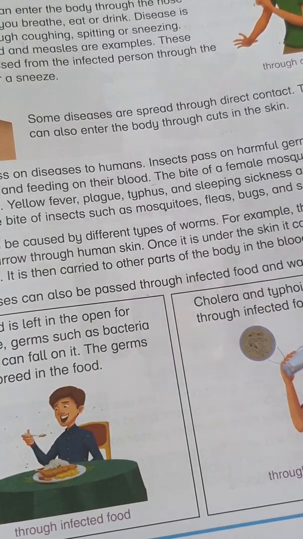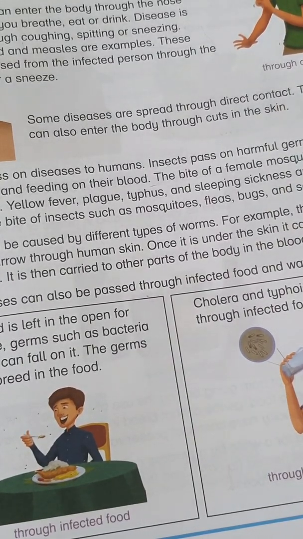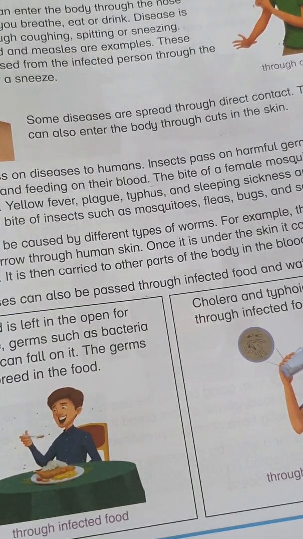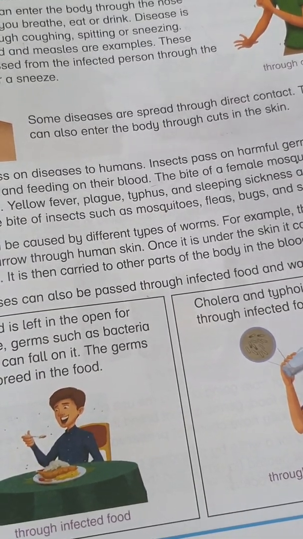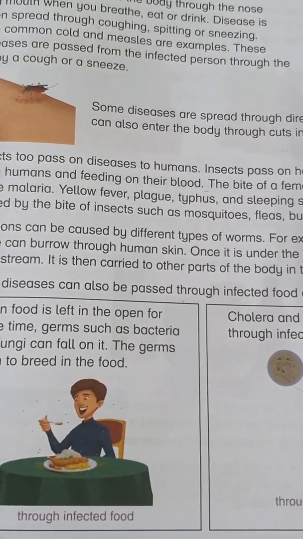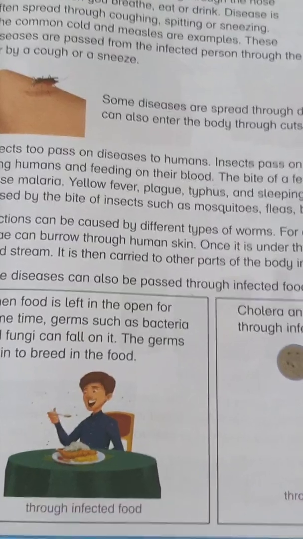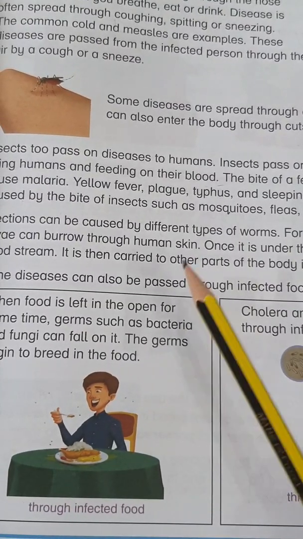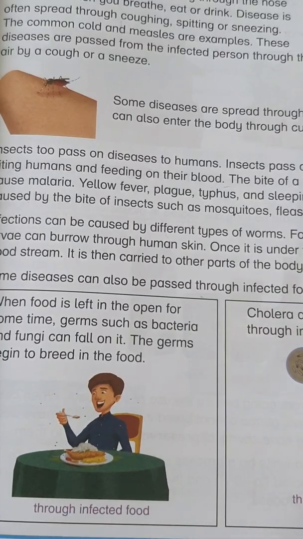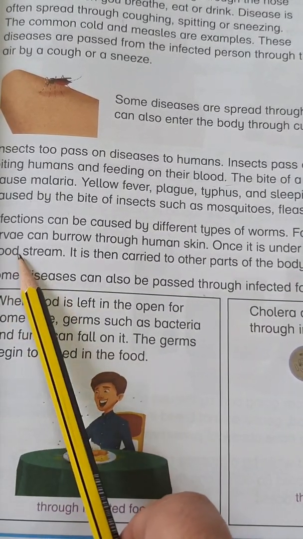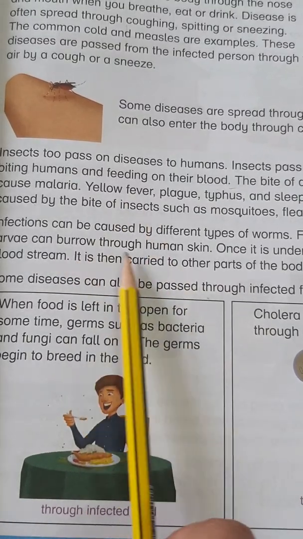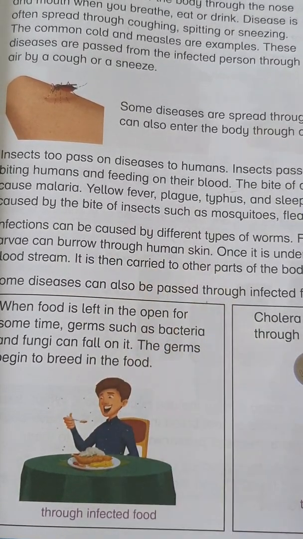Like there are so many worms. If you go to a forest, you will see the bugs coming and sitting and starting to feed and take blood from you, and leeches. All these are kinds of harmful germs, and worms also. Infections can be caused by different types of worms. For example, the hookworm larva can burrow through human skin.